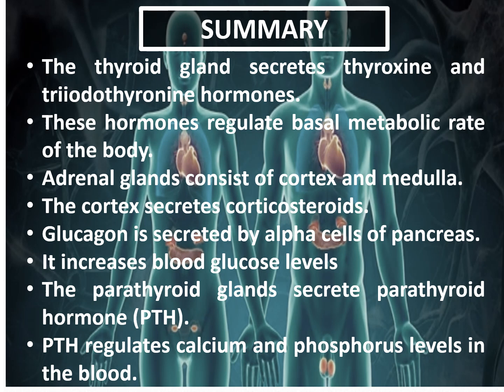Summary: we have the thyroid gland, which secretes thyroxine, and these hormones regulate the basal metabolic rate. Adrenal glands have cortex and medulla. The cortex secretes corticosteroids, and medulla secretes adrenaline, the fight or flight hormone. The parathyroid gland secretes the parathyroid hormone, which is essential for the calcium and phosphorus levels maintenance in the body. Insulin decreases the blood glucose level, whereas glucagon increases the blood glucose level. And the gonadal hormones like testosterone, estrogen and progesterone are helpful for secondary sexual characters and maintenance of reproductive system.